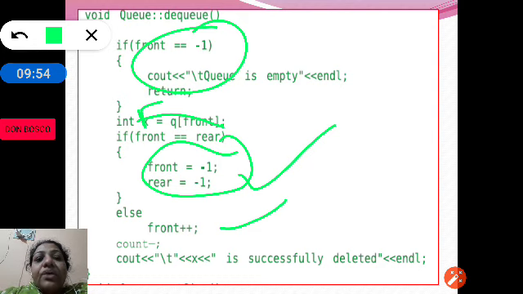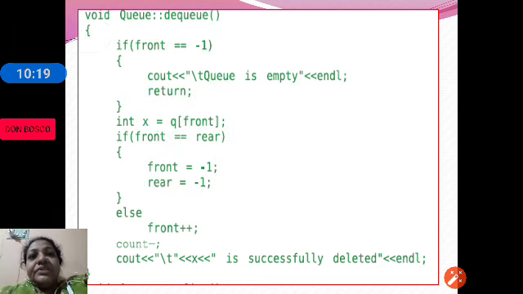Count minus minus. So whenever we add an element, count is incremented by 1. Whenever an element is deleted, the count is decremented by 1. So count at any given point of time represents the total number of elements present in the queue. So this is about DQ.